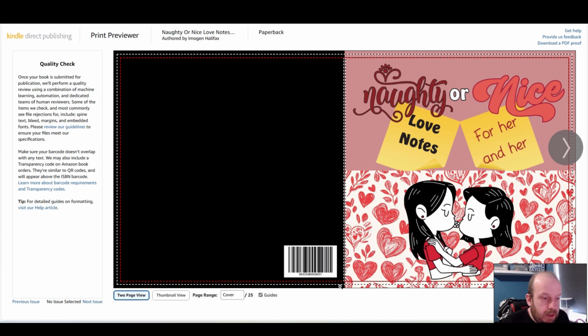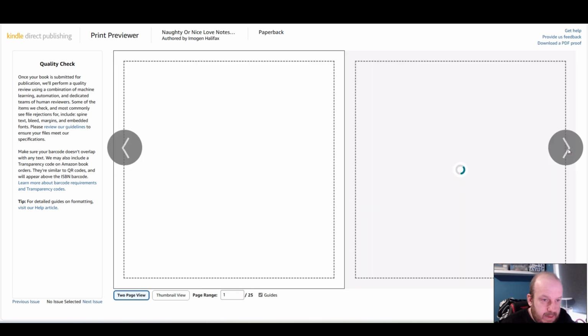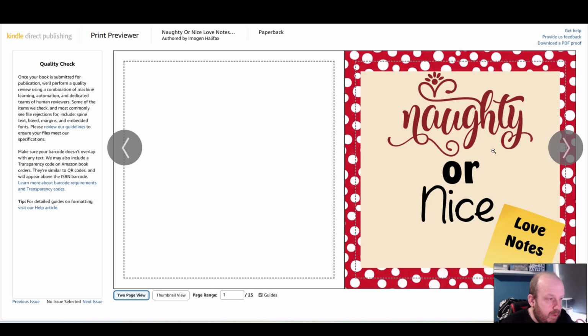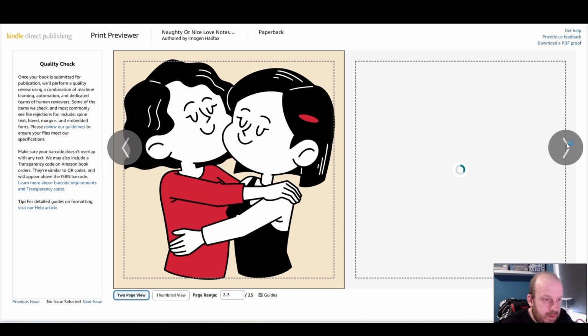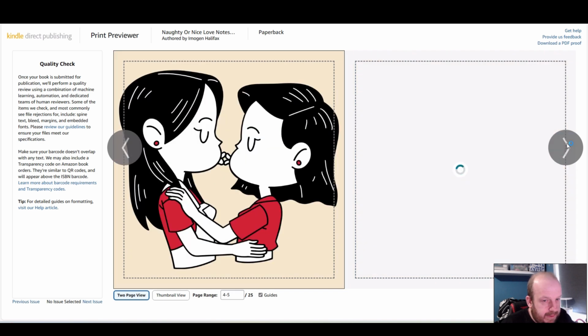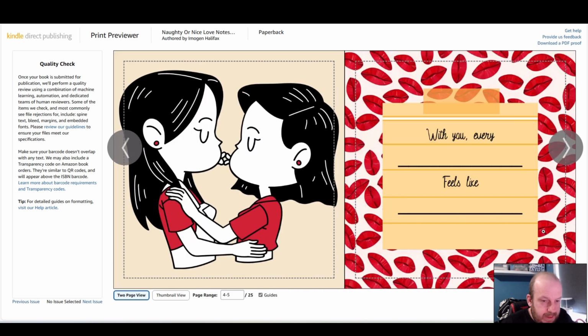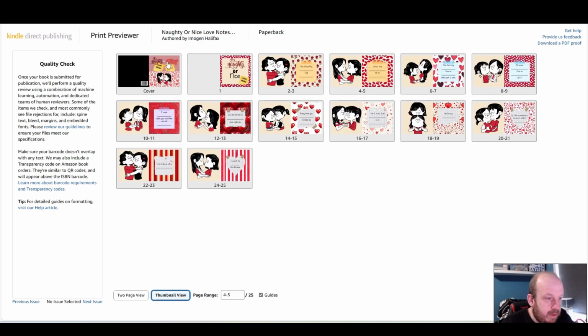Right, and here we are with the book itself. So this is the front cover, back cover. I think that looks fine. And then we'll go through. Look, there's no quality issues. Yep, all fine. I'll just go in the thumbnail view for quickness. So that's all the pages. Perfectly fine. I'll approve that. I'll download a PDF proof as well, actually.